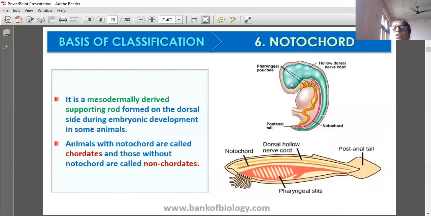On the dorsal side, the notochord is shown here. This is the notochord in the embryonic stage. The embryonic stage notochord can be seen like that. Animals with a notochord are called chordates, and those without a notochord are called non-chordates. This is the notochord on the dorsal side, a rod-like structure.